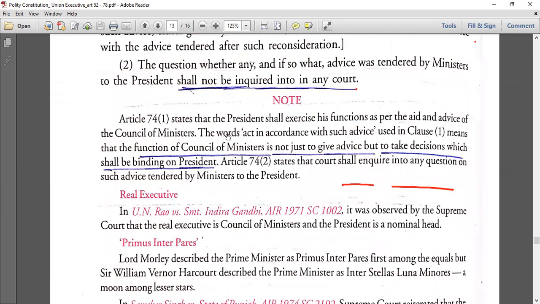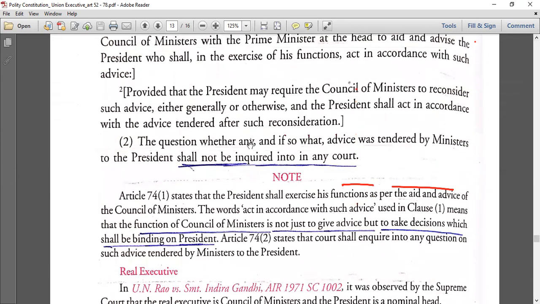So the same thing is written, the words act in accordance with such advice, and one more clause is there. Clause number 2: the question whether any, and if so, what advice was tendered by the ministers to the President shall not be inquired into in any court. It cannot be inquired into in any court. The things they are telling, or the advice they are giving, should not be inquired into in any court.